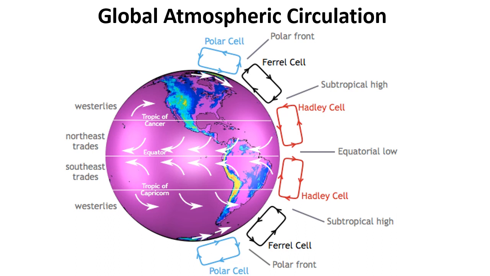But it's a little more complicated than that. There's a series of these convection currents. We have the Hadley cell, the Ferrel cell, and the polar cell. You can see them on the diagram in this slide.